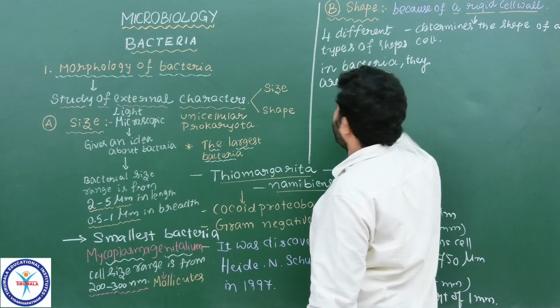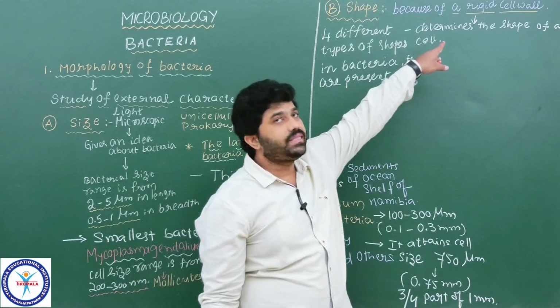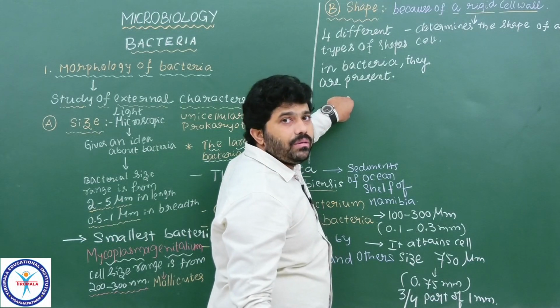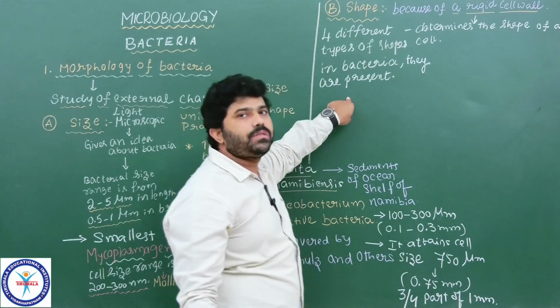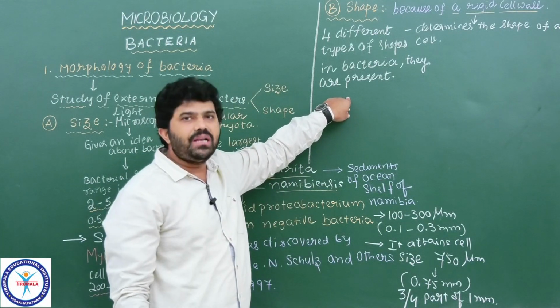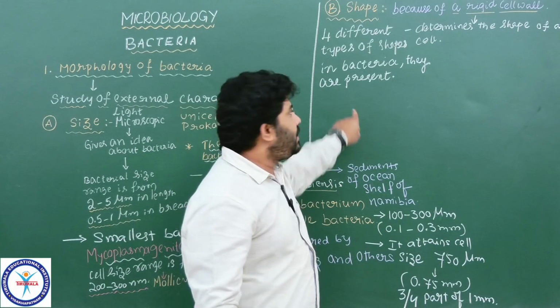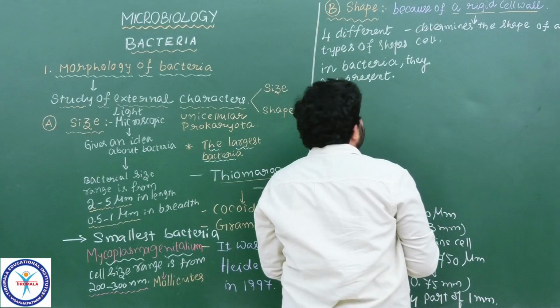Okay, the bacterial cell's shape is determined by the rigid cell wall. Due to the presence of the rigid cell wall, the bacteria possess four different types of shapes generally seen. So with the four different shapes of bacteria we are observing. Understood? So these four different shapes of bacteria, what do we generally see here?